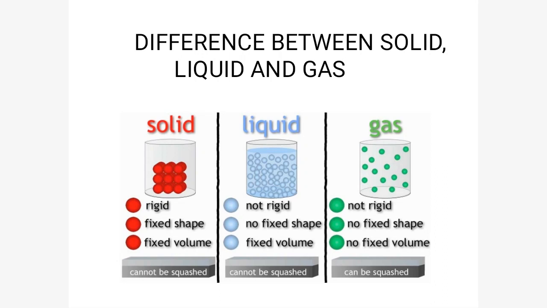Here you can see solids are rigid and have a fixed shape and fixed volume, but liquids are not rigid, they don't have a fixed shape, and they have a fixed volume. And gases are not rigid, they do not have a fixed shape, and they do not have a fixed volume either. So this is all about the physical characteristics of matter, the characteristics of the particles of matter, and the different states of matter that exist in our surroundings.